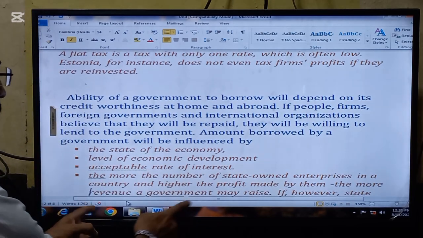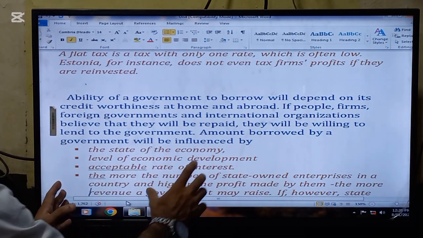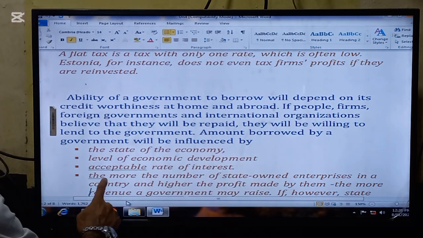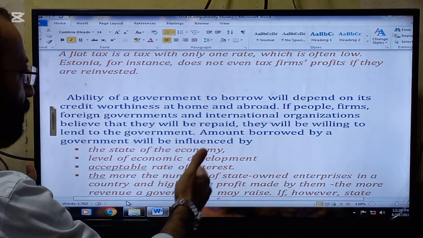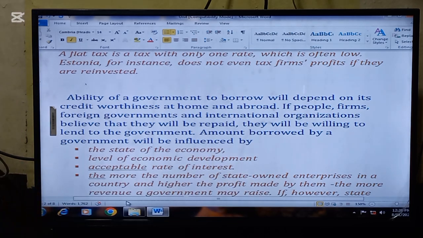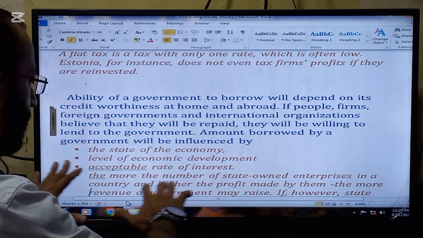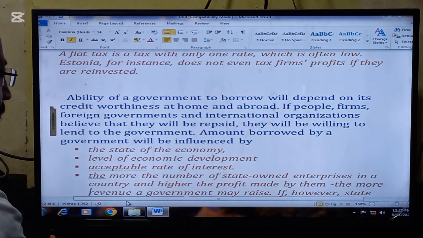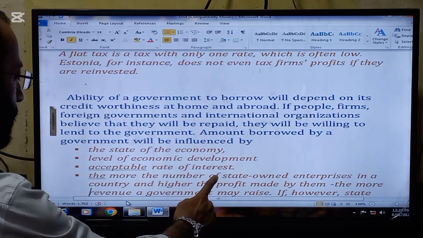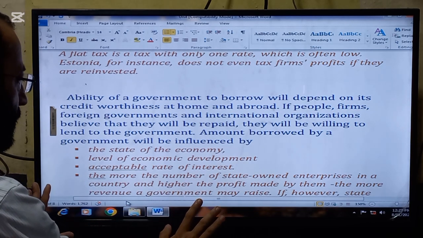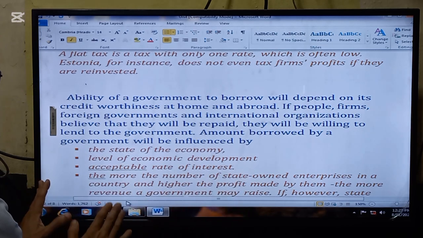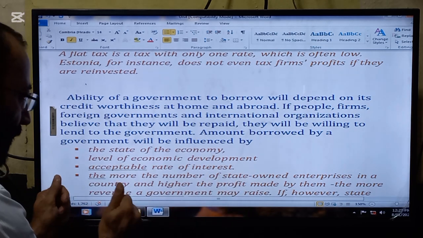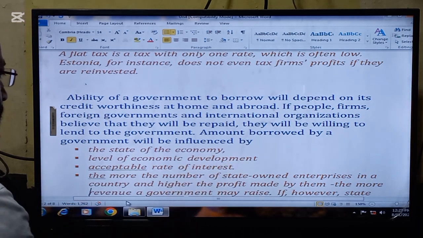So these are the factors which will influence the amount of money to be borrowed. Number one, the state of the economy. If the state of the economy is very good, more can be borrowed. Number two, the level of economic development. If there is good economic development in the country, more can be borrowed. Acceptable rate of interest: if an acceptable rate of interest is offered, then more can be borrowed, and if an unacceptable or bad rate is offered, less can be borrowed.